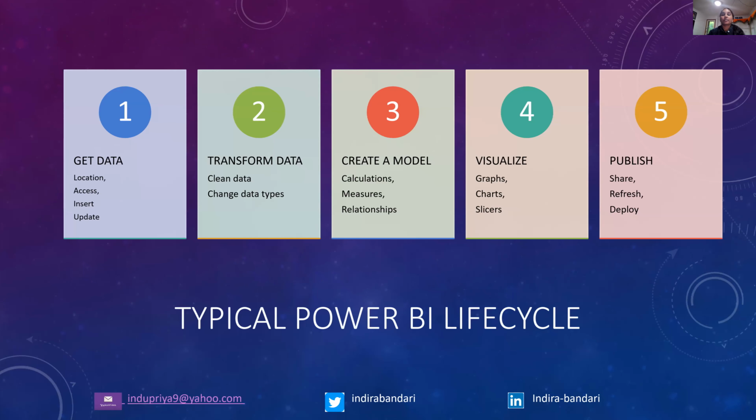The typical Power BI life cycle is you get the data, and then you transform the data. For getting the data, there is a get data button. You usually click on either load or transform data. If you don't want to transform data, you can just click on the load button. Otherwise, you click on transform data and do your cleaning, changing the data types, all those things.